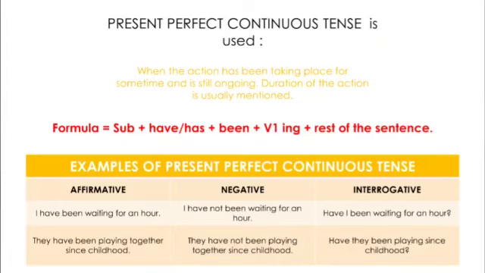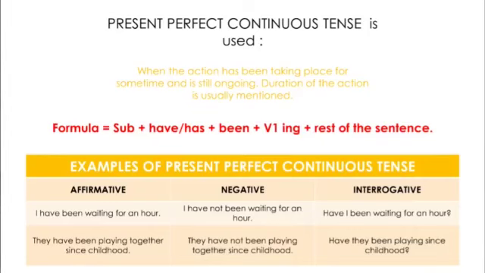Okay, it started sometimes in the past and it is still going. So those situations are mentioned by this particular form of tense. Present perfect continuous, started in the past, still going. Suppose you are playing on your mobile for almost an hour. So how will your mother tell? She will say, you have been playing with your mobile for almost an hour. Now come and help me in the kitchen. You have been playing. That means you started playing an hour back and you are still doing that.